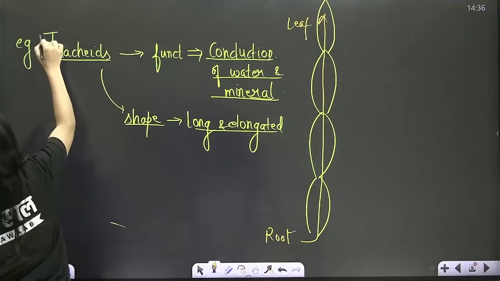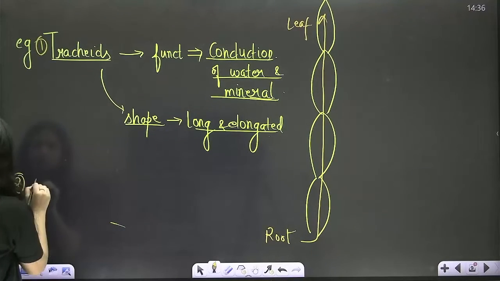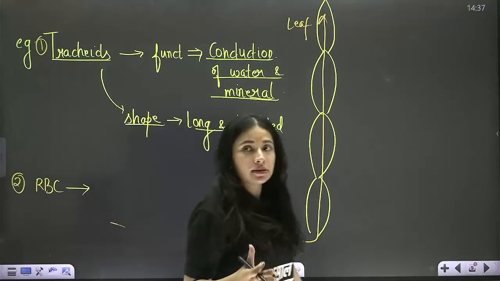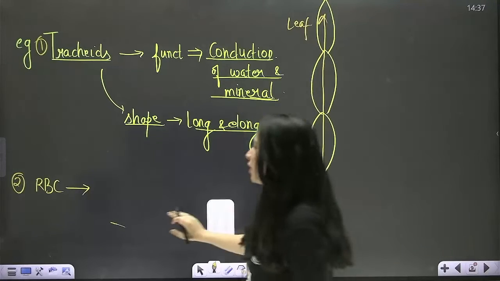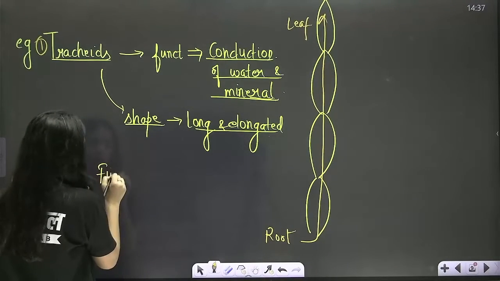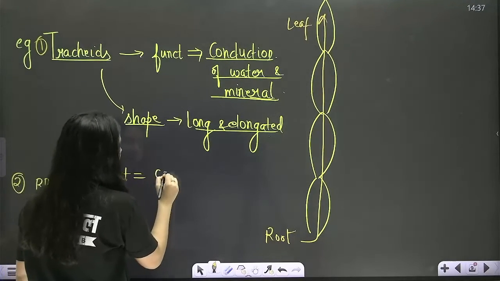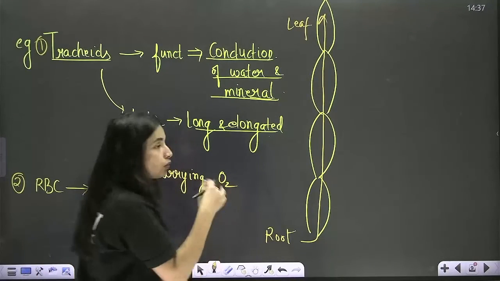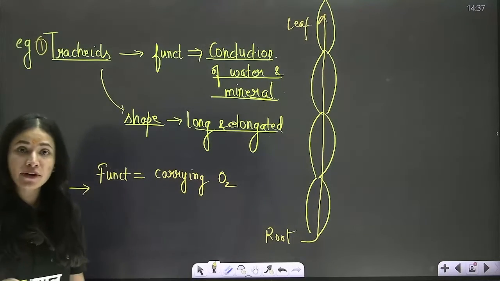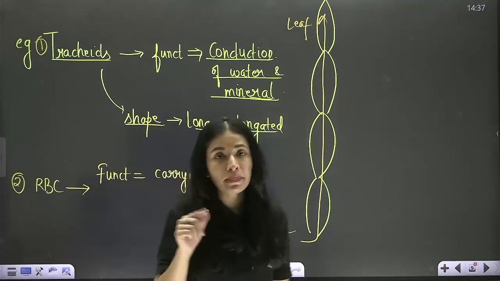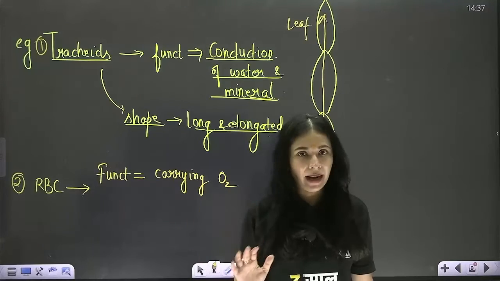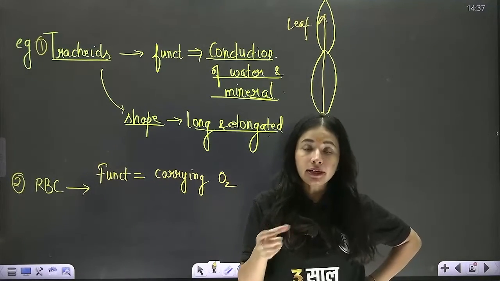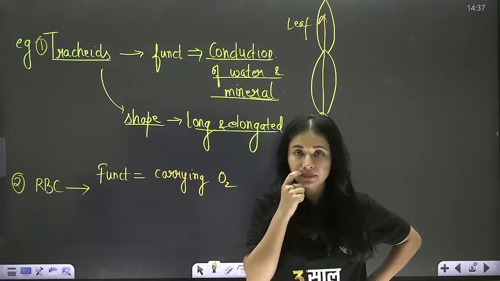The second example I can give you is of RBC. RBC is red blood cells, erythrocytes. Now, what is their function? You all know, carrying oxygen to different parts of the body in the blood, right? Now, for carrying oxygen, they need to bind oxygen, correct?